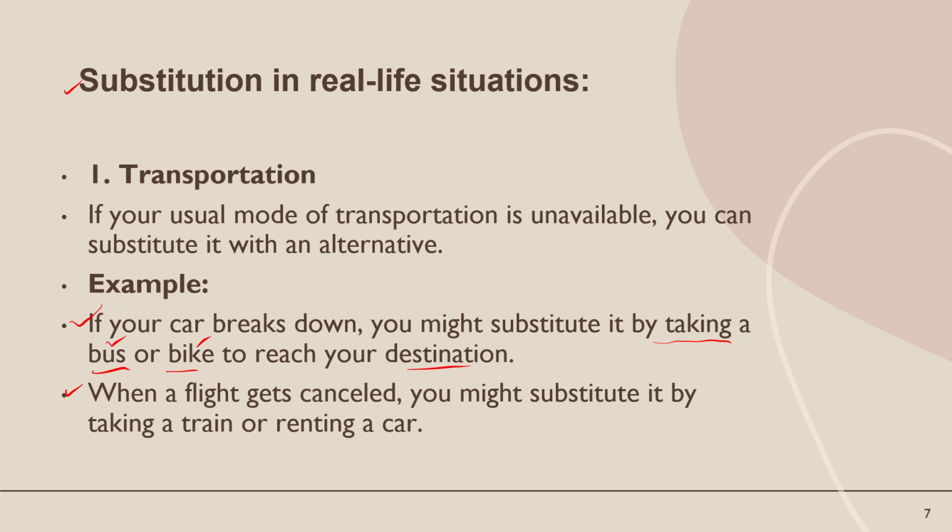Now the second example: when a flight gets cancelled, you might substitute it by taking a train or renting a car. These are two examples through which you can easily understand substitution and how we can use it in our daily life. Also, you have to understand this topic well.